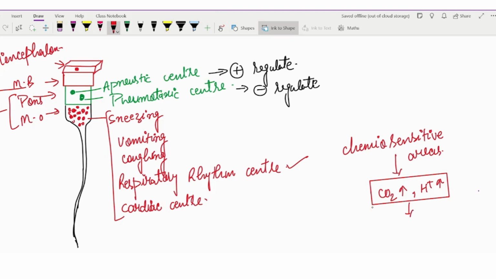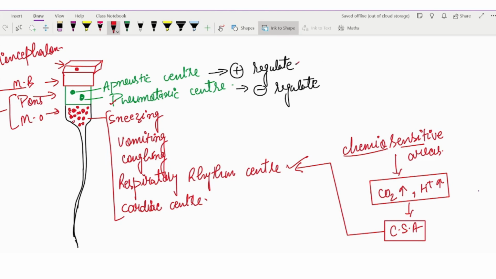If suppose the H positive concentration and the CO2 concentration are increasing in the blood, in that case they will give the signal to the chemosensitive area, and this sensitive area will give the signal to the respiratory rhythm center, and the rhythm center will give the positive signal to the pneumotaxic center or the apneustic center.